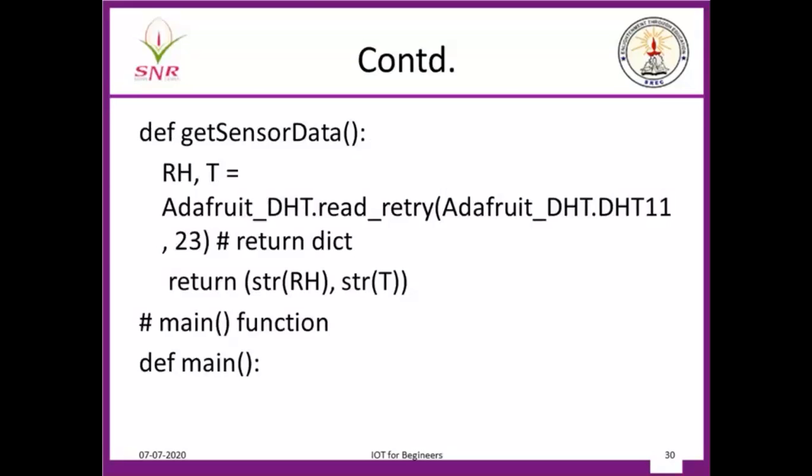See here, I have not declared the pin as either an input pin or output pin, because all that will be declared in the library itself. You call the library, get humidity and the temperature, and return the humidity and the temperature in a string format. Then you call the main function, go to the main function where I have defined the main function.